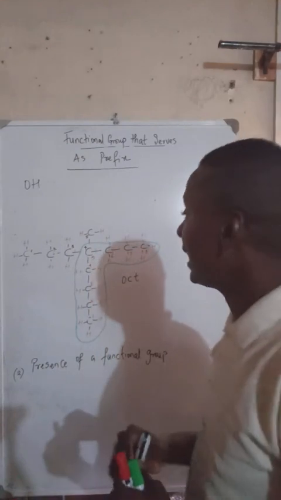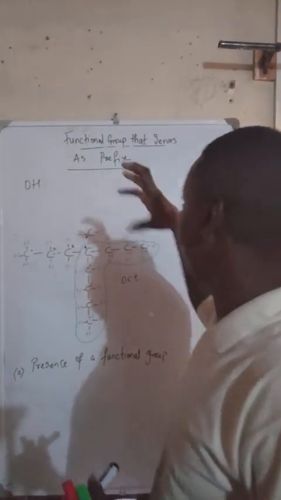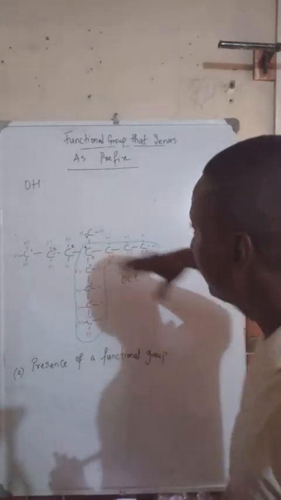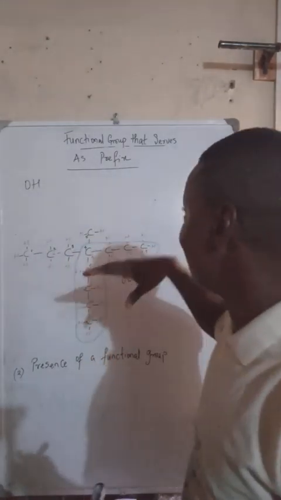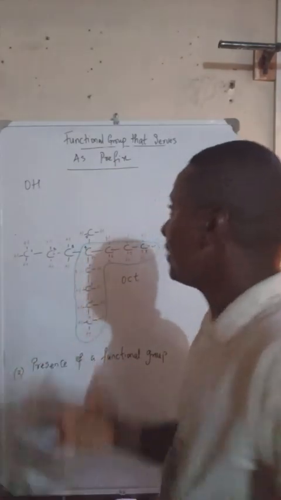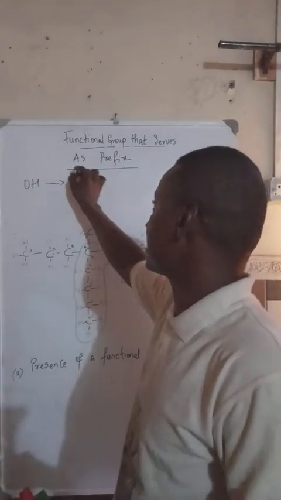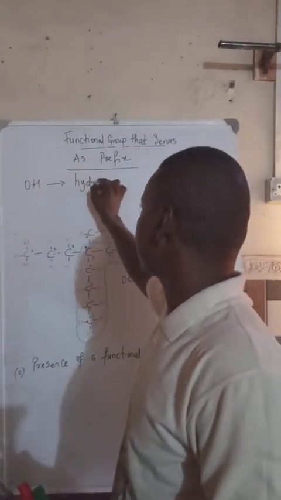Remember that OH was amongst the functional groups that served as a suffix. And here we can also see OH serving as a prefix, that means coming as a first name. Now when OH stands as a prefix, it is called hydroxyl.